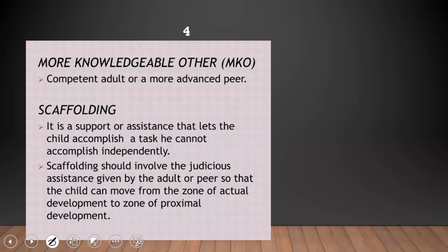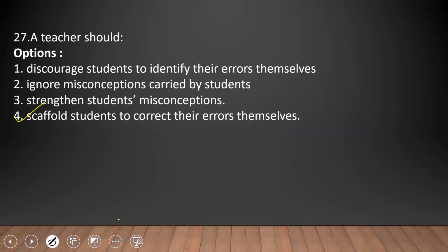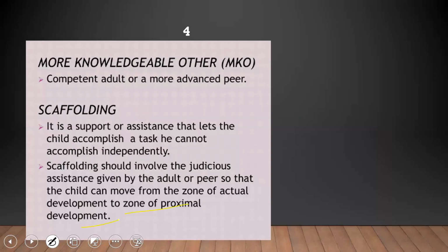So it should involve judicious assistance given by the adult or peer so that the child can move from the zone of actual development, that is the zone of not knowing anything, to the zone of knowing the thing he wanted to know. So that is called the zone of proximal development. So this is called scaffolding. So option 4, scaffold students to correct their errors themselves, is the right answer.